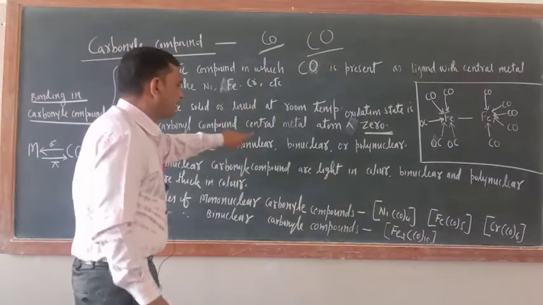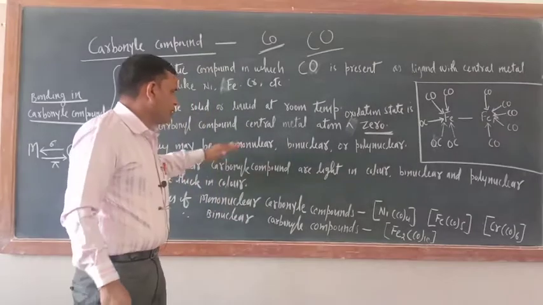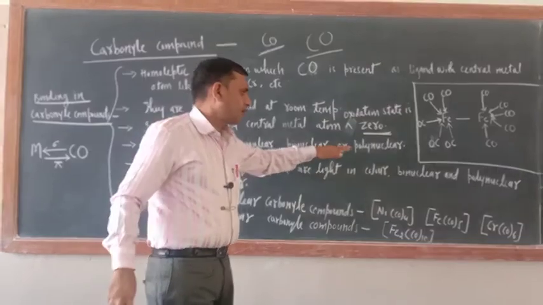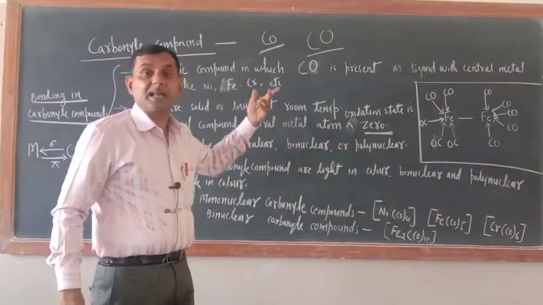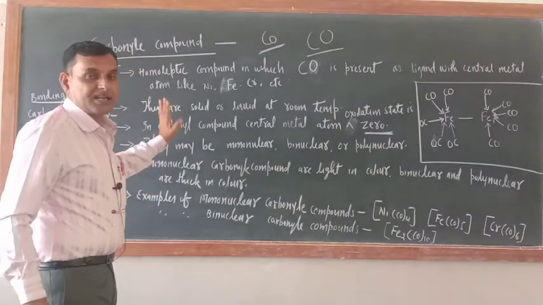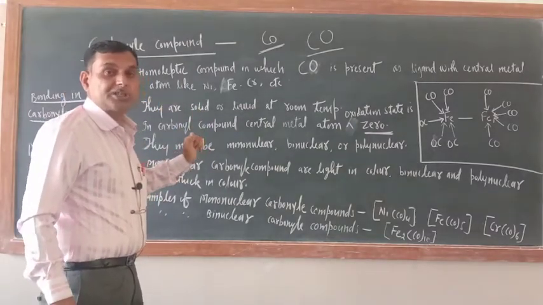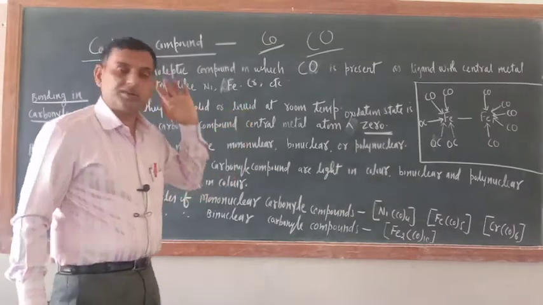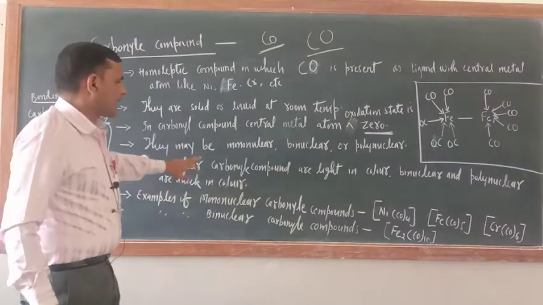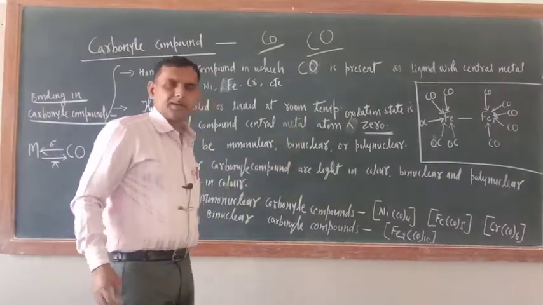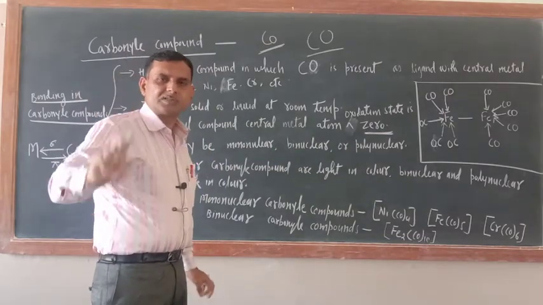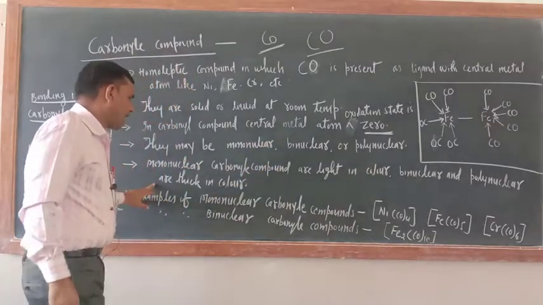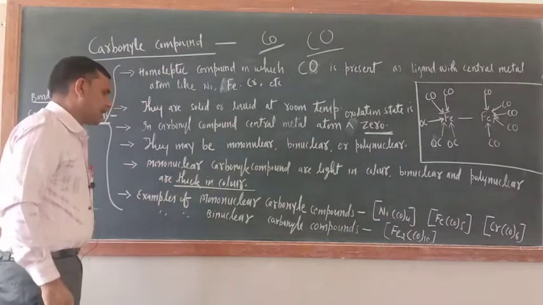They may be mononuclear, binuclear or polynuclear. Mononuclear means only one central metal atom. Binuclear means having two central atoms. Polynuclear means having many central metal atoms. Ion is not the case here because the oxidation state of the central metal atom is 0 here. So the word ion will not come, only the words central metal atom will come. Okay. Mononuclear carbonyl compounds are light in color, while binuclear and polynuclear are thick in color.